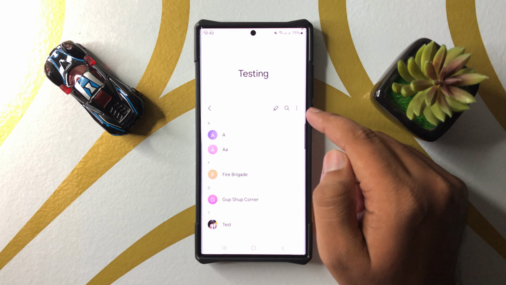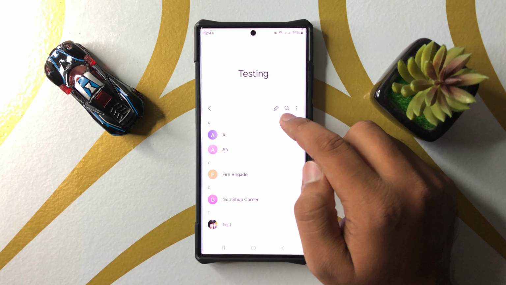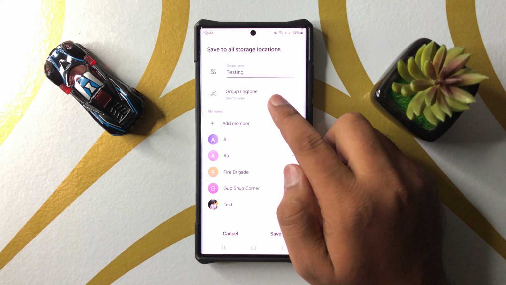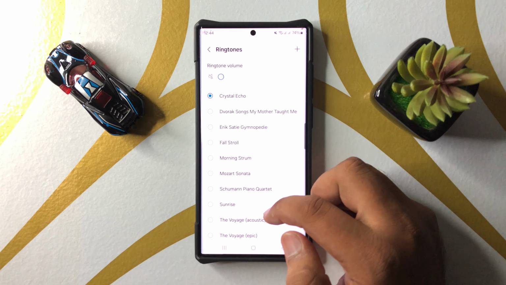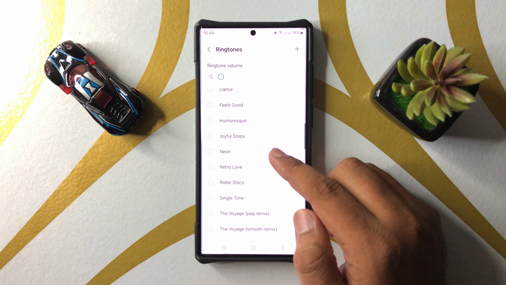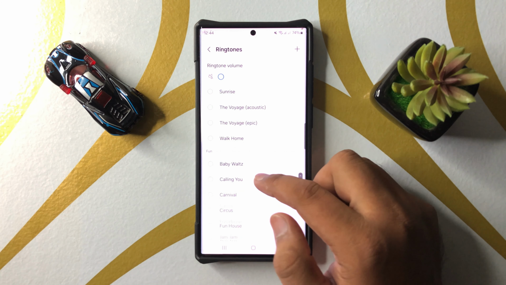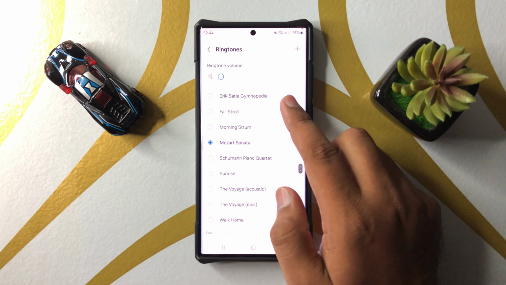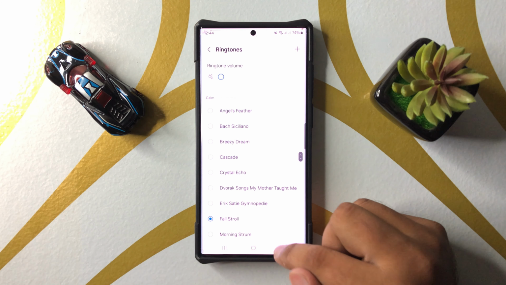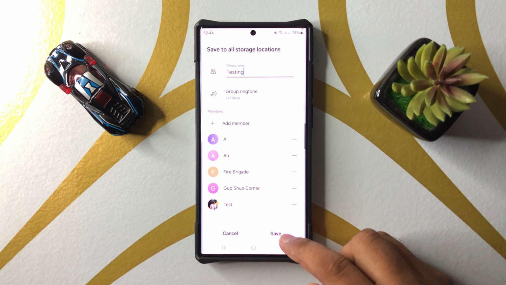Now after that click on this three dot more icon and click on this edit icon, and after that click on group ringtone. Now from this list you can choose any ringtone to set as the group ringtone. So just simply tap on a ringtone to select, and after selecting the ringtone, that ringtone will be customized for the group. And after selecting the ringtone, tap on save to save changes.